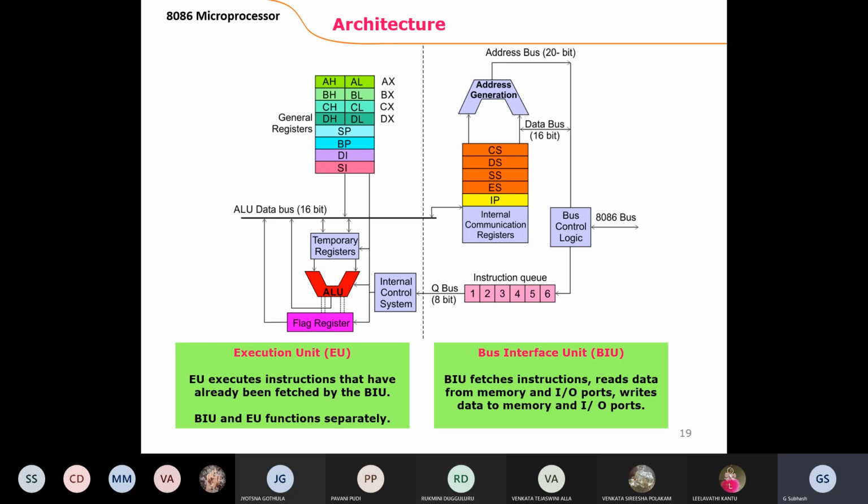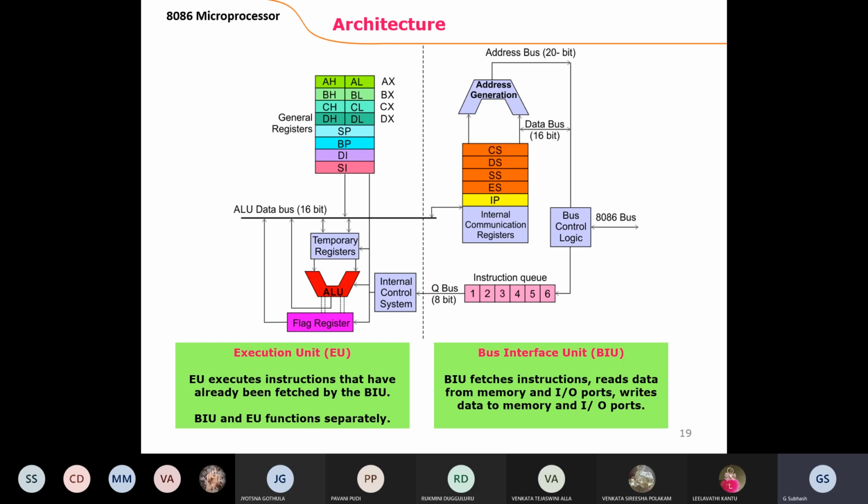We are the users, we write the program, so we know which one is the code and which one is the operand in the instruction. But how does the machine identify whether it is a code or an operand? That's why we indicate to the machine by splitting the registers into segment registers. There are 4 types: code segment, data segment, stack segment, and extra segment. Based on the code segment register, the processor identifies the code of the program.